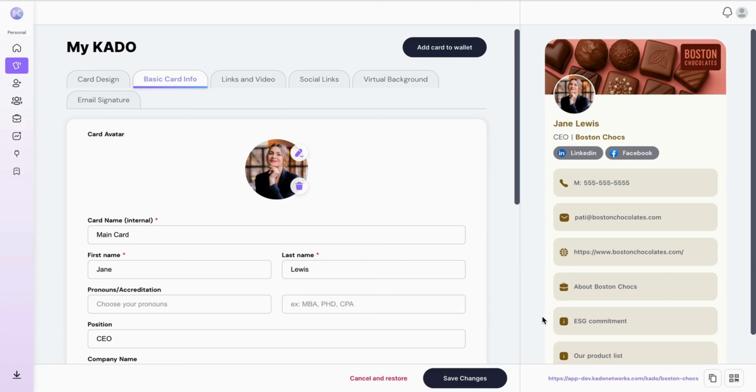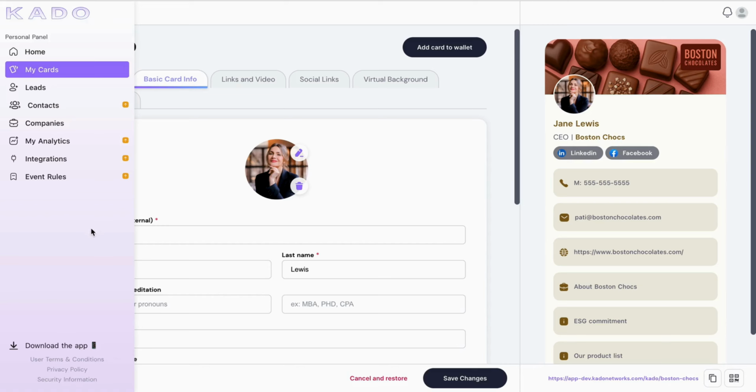Okay, so thank you for switching over to the individual mode. You'll notice that a few things have been rearranged. Specifically, the entire admin area is now gone since you won't be needing company, team, or user management anymore. You'll also observe that both the integrations and the event rules have been relocated to their dedicated individual panel.